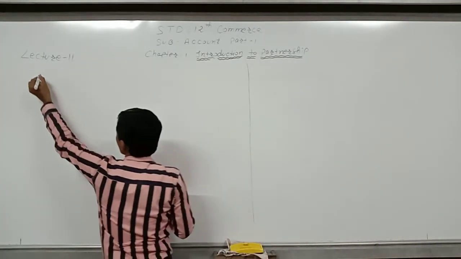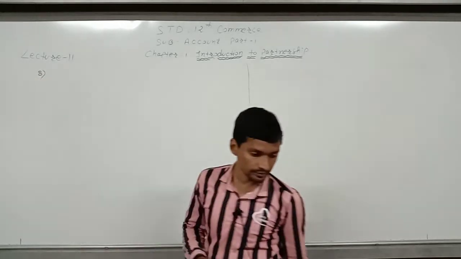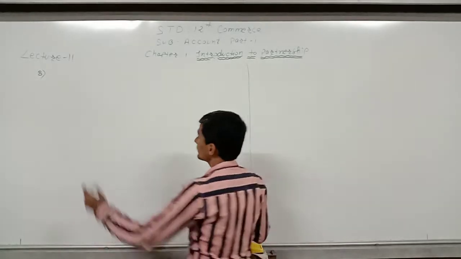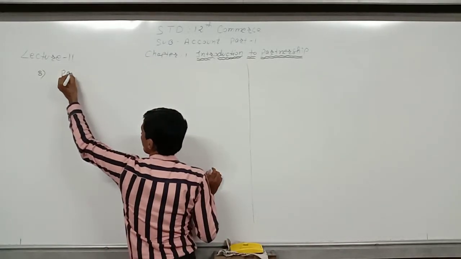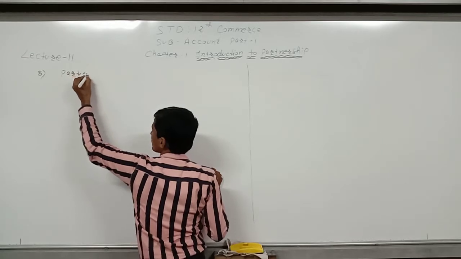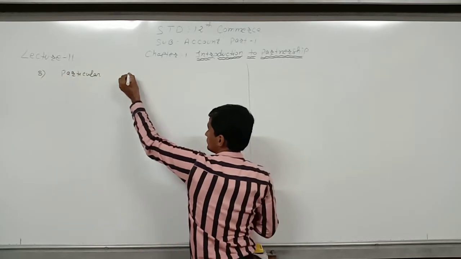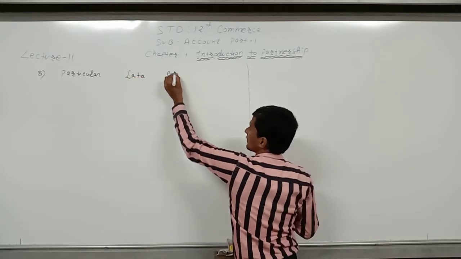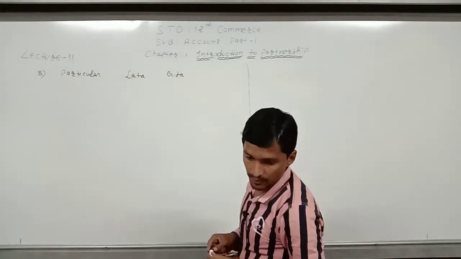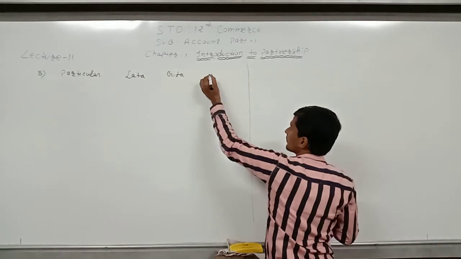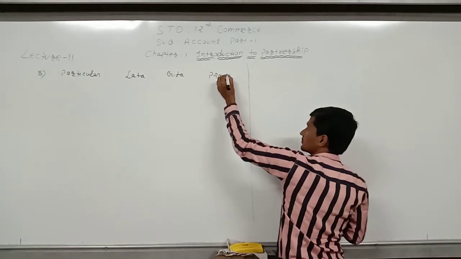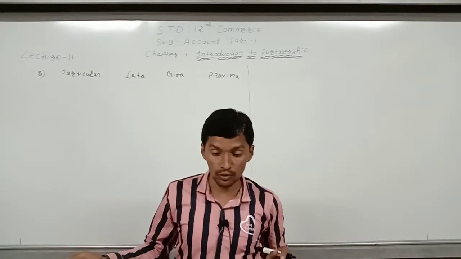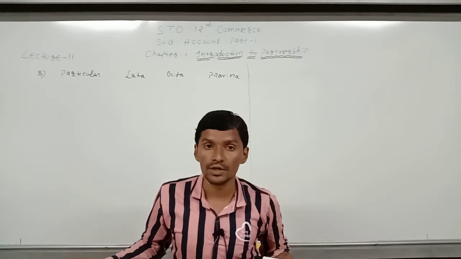Now as per the table we will write here the 8th sum. The particulars: Lata, Geeta, and the third partner is Praveena. So for all these three partners we have to record the rectification of interest on drawing.